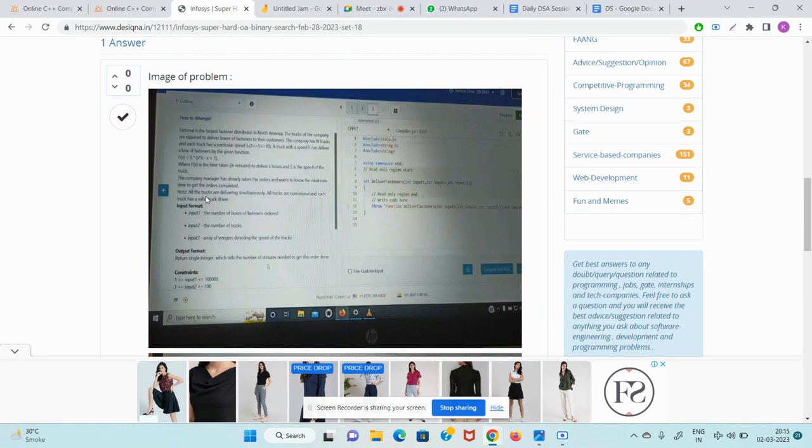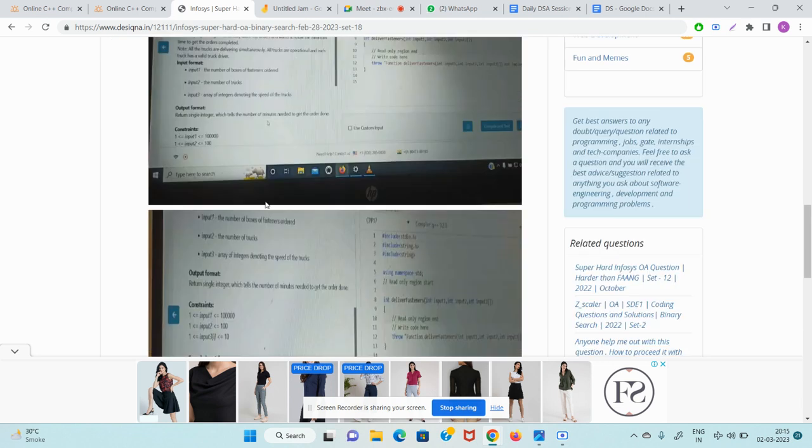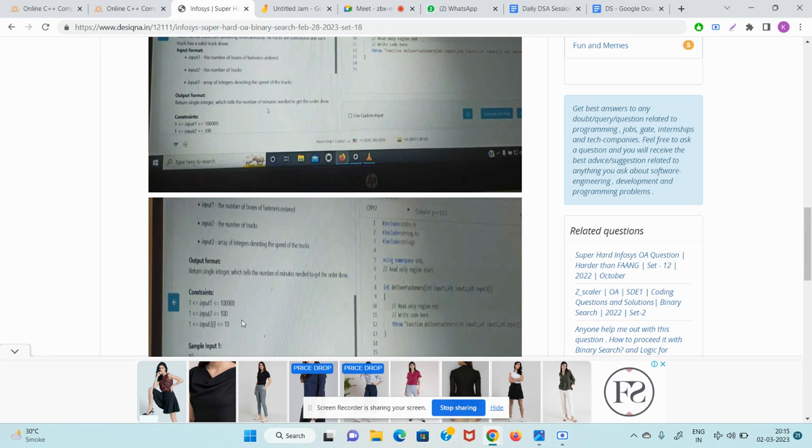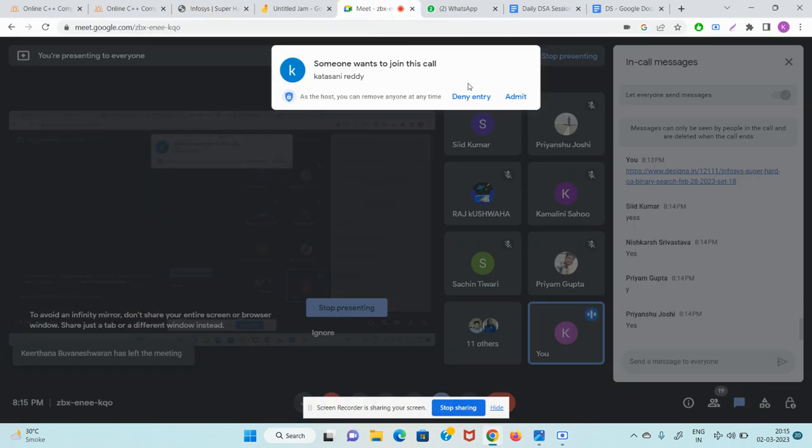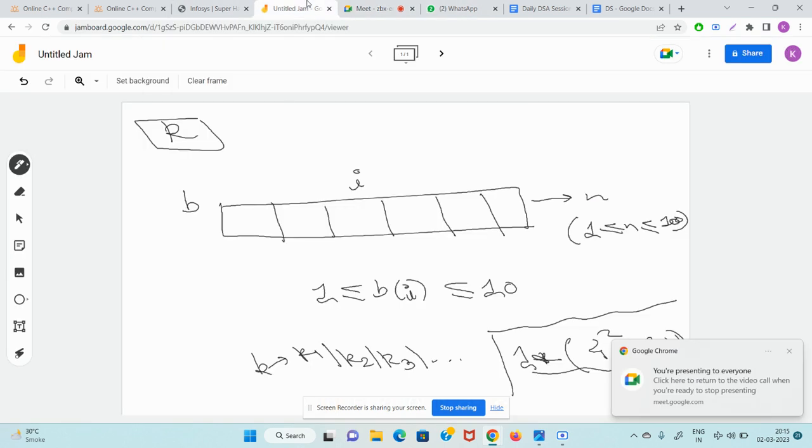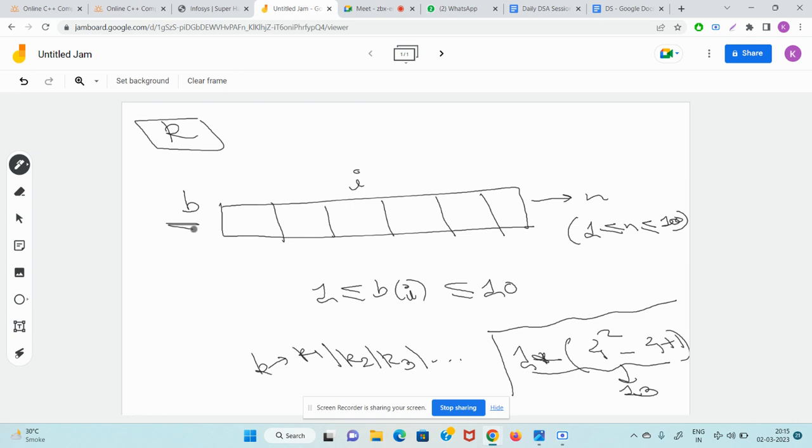Note, all the trucks are delivering simultaneously. All trucks are operational and each truck has a valid truck driver. Input: 1 less than equal to k less than equal to 10 raised to 5, and the size of the array is less than equal to 100, and each element of the array will be greater than equal to 1 and less than equal to 10. So guys, let me explain the problem. You are given an array called b. The size of the array is n, from 1 to 100. The maximum size of the array can only be 100. Each element of the array will be from 1 to 10.